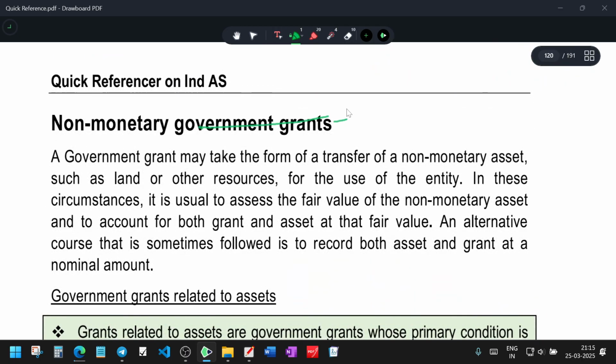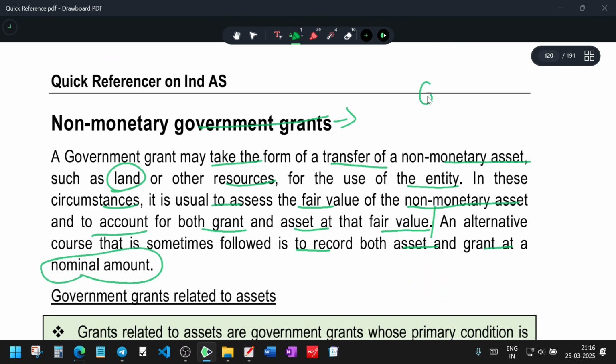Non-monetary government grants. What is a non-monetary government grant? The government grant may take the form of a transfer of non-monetary assets, such as land or other resources, for the use of the entity. In these circumstances, it is usual to assess the fair value of the non-monetary asset and to account for both grant and asset at that fair value. An alternative course sometimes followed is to record both asset and grant at a nominal value.